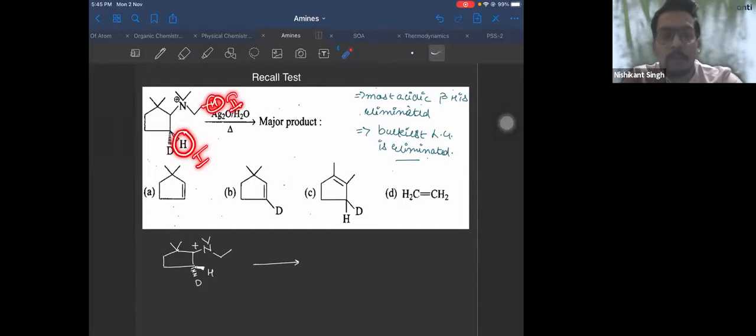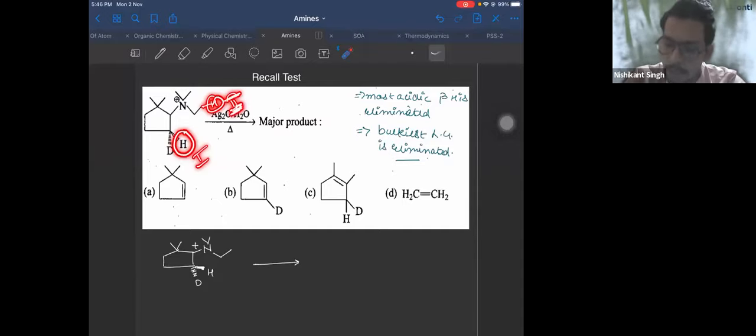This is very important. Which is more acidic?